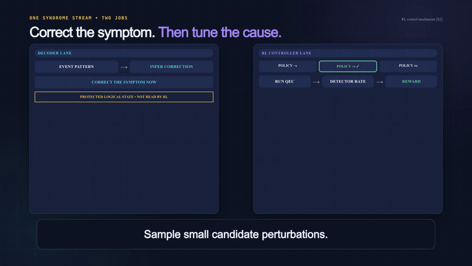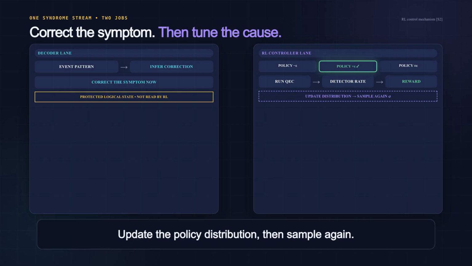One learning round works like this. The controller samples a batch of candidate policies with small, simultaneous perturbations to control parameters. Willow runs QEC cycles under each candidate. Detector firing rates become rewards. Candidates linked to fewer relevant detections score better, and the learning algorithm nudges the policy distribution before sampling again.